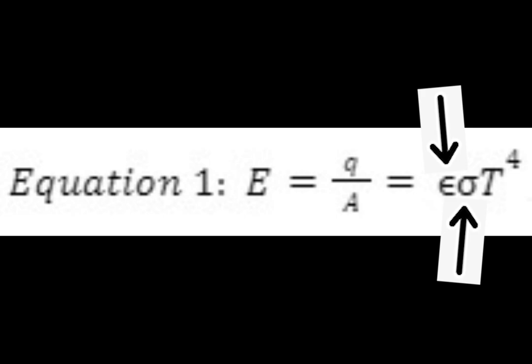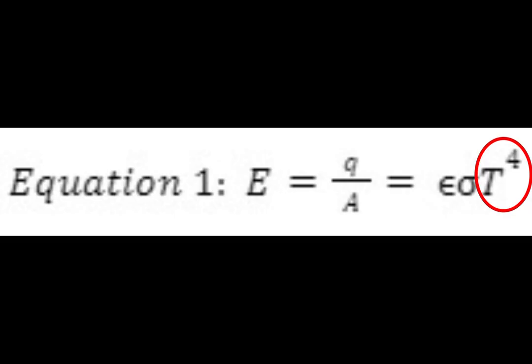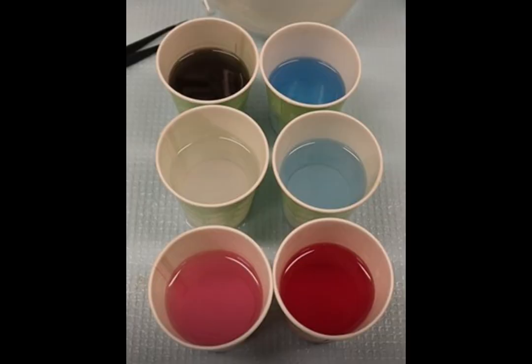The purpose of this project is to investigate the effect of radiation on colors. Radiative heat flux equals emissivity times the Boltzmann constant times temperature raised to the fourth power. Radiative heat flux is affected by temperature. Therefore, our first goal of this demonstration is to measure the final temperature of differently colored solutions. For the purposes of this experiment, we're assuming that our solutions are black bodies. Black bodies are those that are classified as ideal absorbers, ideal emitters, and diffuse emitters.